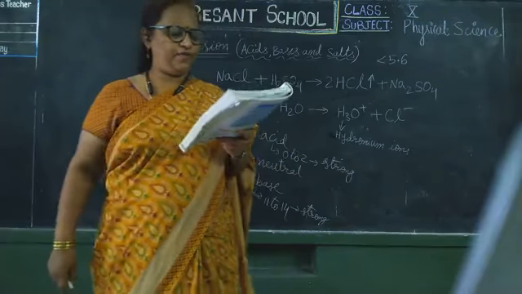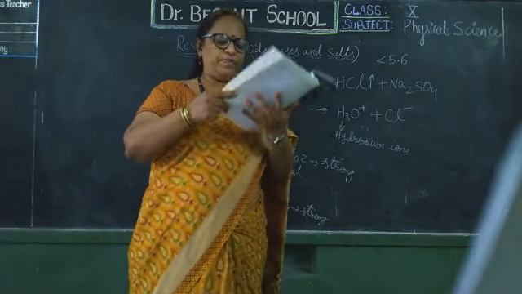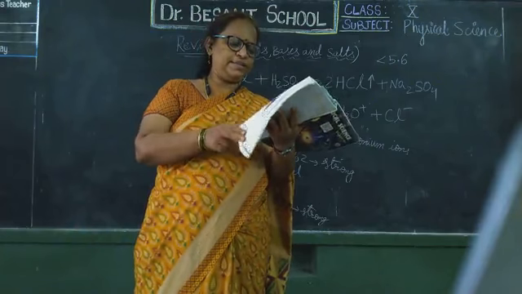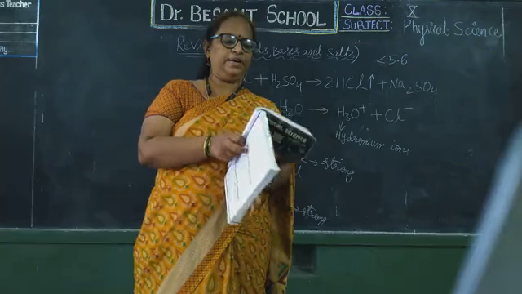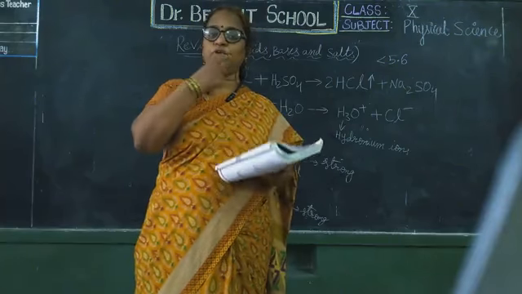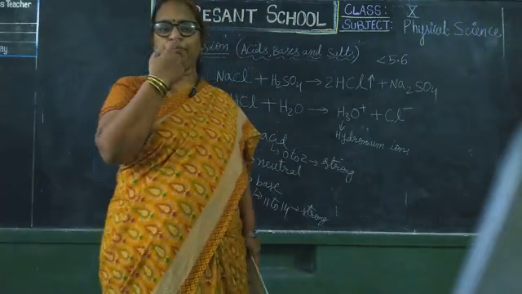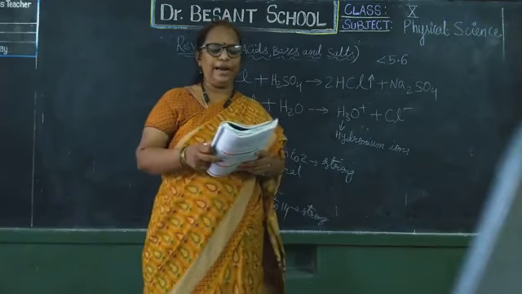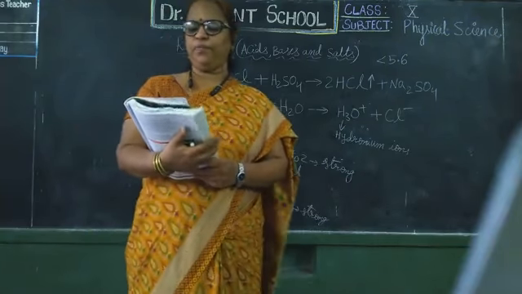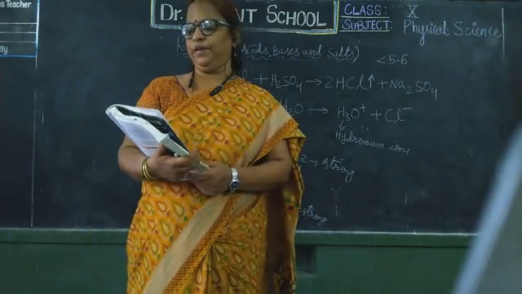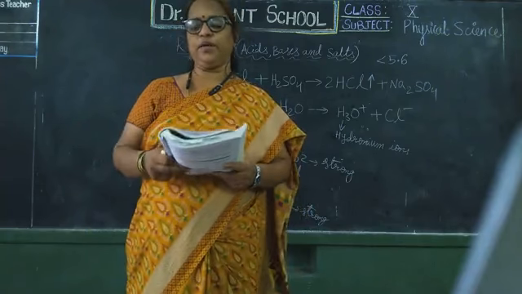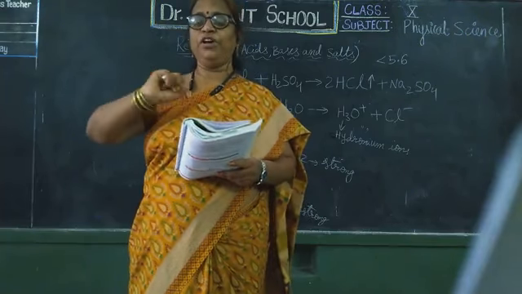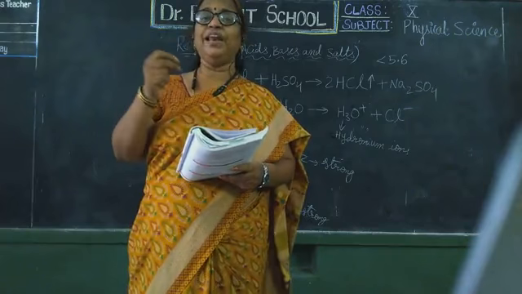And when acid rain flows into rivers, it lowers the pH of river water and survival of aquatic life in such rivers becomes difficult. And next, pH change causes tooth decay. Teeth are made up of a strong substance. What is that? Tooth enamel, which is made up of calcium phosphate, the hardest substance in the body, and if the pH of the mouth is lower than 5.5, then tooth decay will occur.